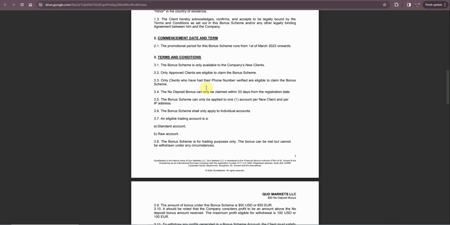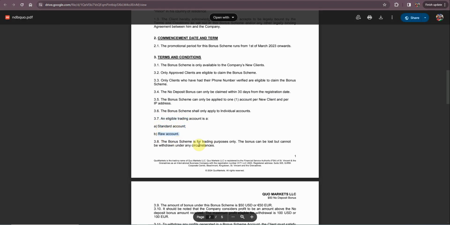It can be claimed within 30 days of registration, and you should not use more than one IP address. So if you are using the Wi-Fi, just use that Wi-Fi and don't connect to different devices using different networks, different IP addresses, because that will violate the terms and conditions of this bonus scheme. And then the eligible accounts are these two accounts: one is a standard account, and a raw account. The bonus scheme is for trading purposes only.